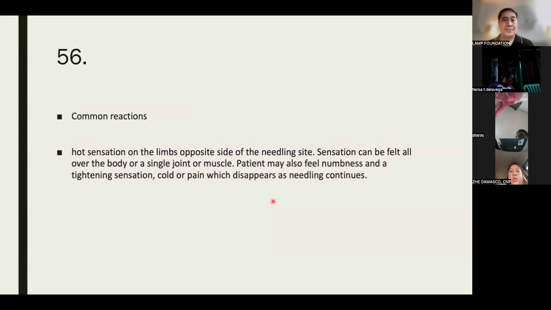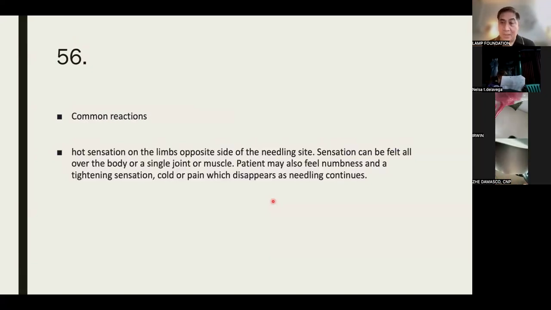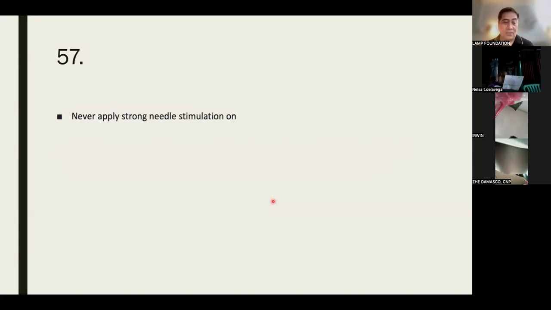Next, what are the common reactions experienced by the patient? Hot sensation on the limbs, opposite side of the needling site. Sensation can be felt all over the body or a single joint or muscle. Patient may also feel numbness and tightening sensation, cold or pain, which disappears as needling continues. Okay. So you have to tell the patient about this, in case they panic.